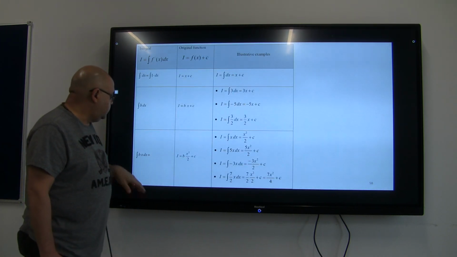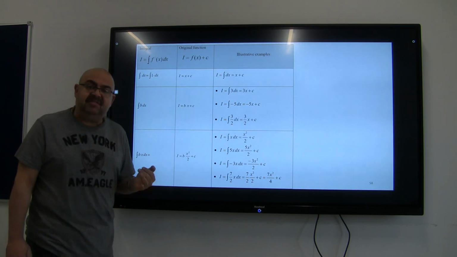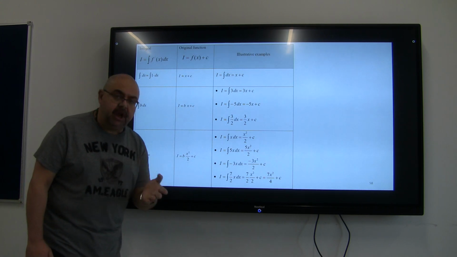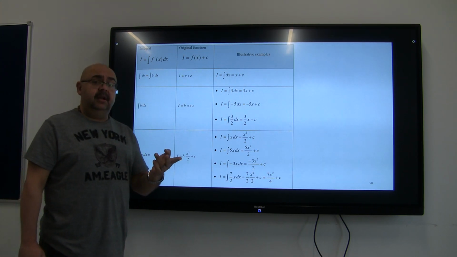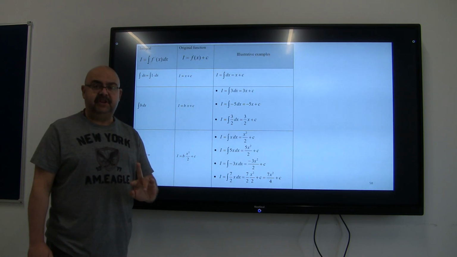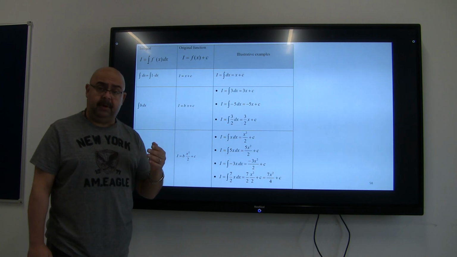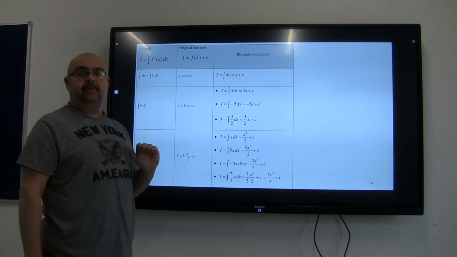Okay, if I have b times x, if I have 2x, 3x, 4x, -5x, 5 over 2 times x, the integration simply will reverse the differentiation process. In differentiation, if I have x to a power, I usually do multiplication, then subtraction from the power.